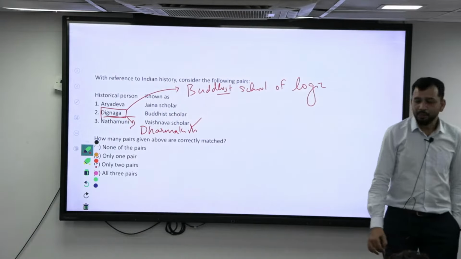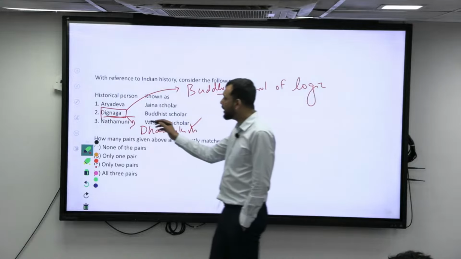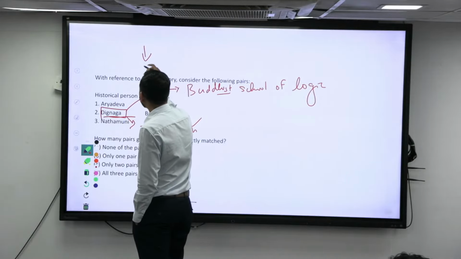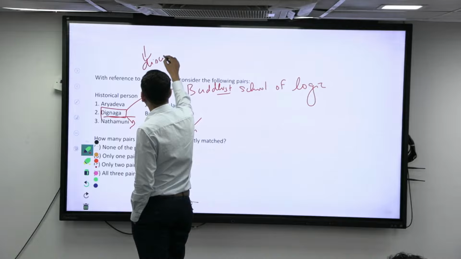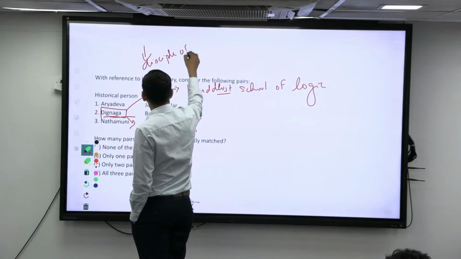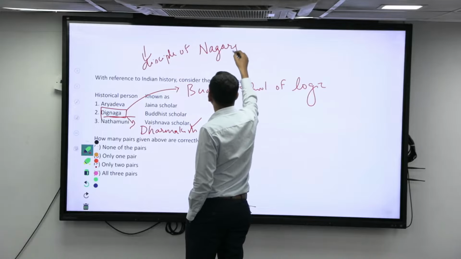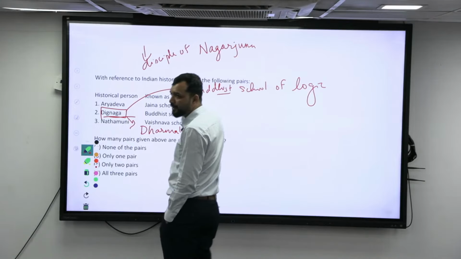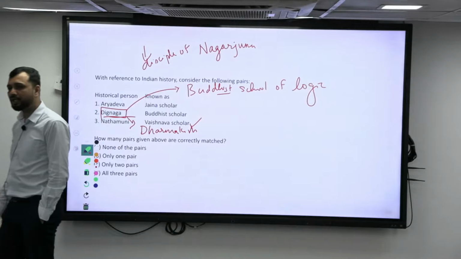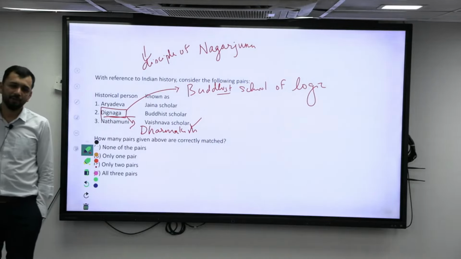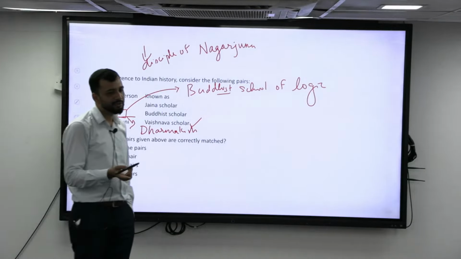Okay. Now, who is this Aryadeva? Aryadeva was a disciple of Nagarjuna. So what is Nagarjuna known for? Founder or propounder of the Madhyamika school of Buddhism.